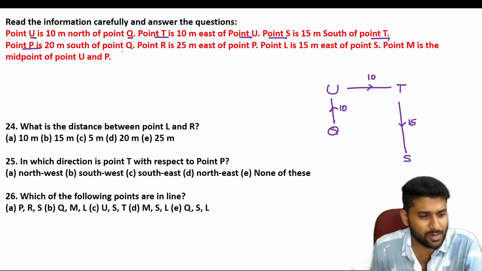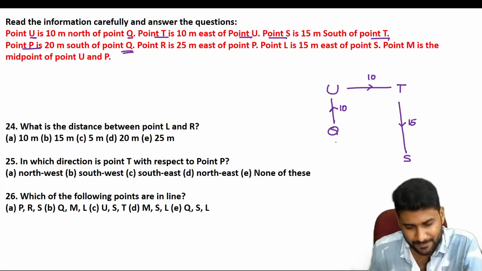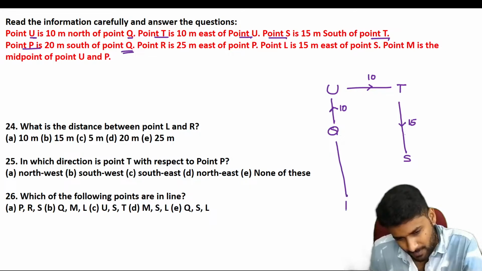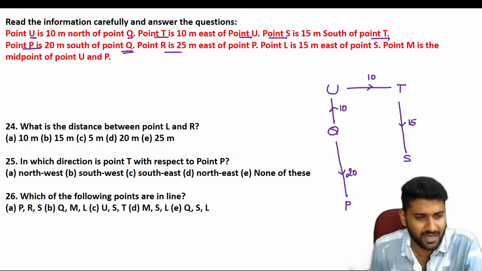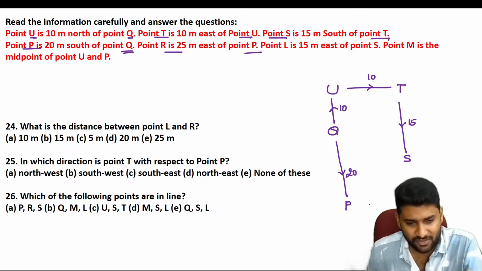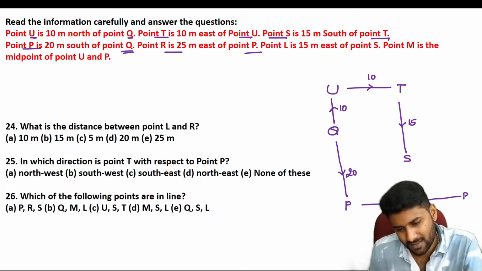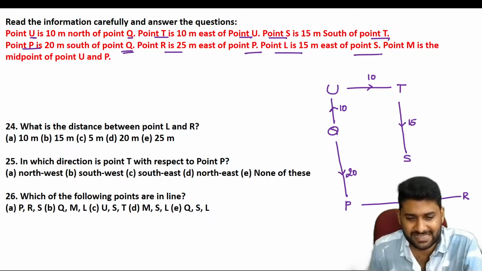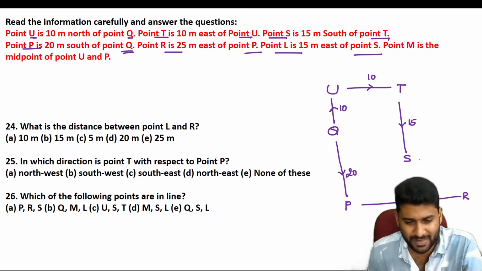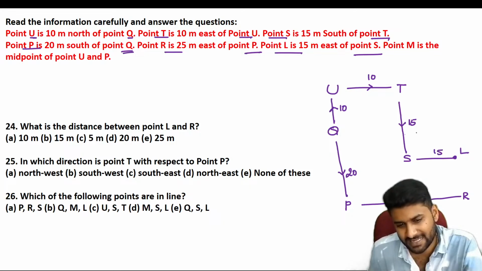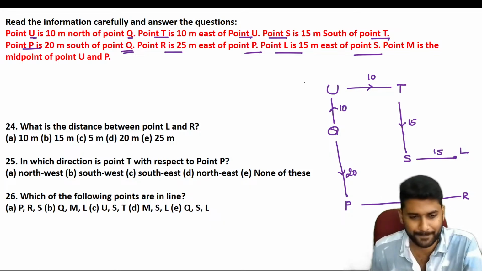And P is south of Q by 20 meters. Check the parallel lines, guys. R is east of P by 25 meters. L is east of S by 15 meters. Guys, so you can identify that both L and R must be on the same line. Why? Because 15 plus 10 is equal to 25. That is equal to the PR line.